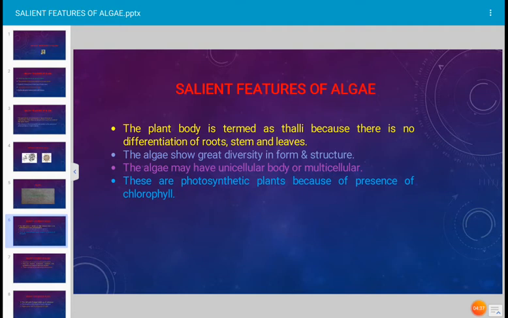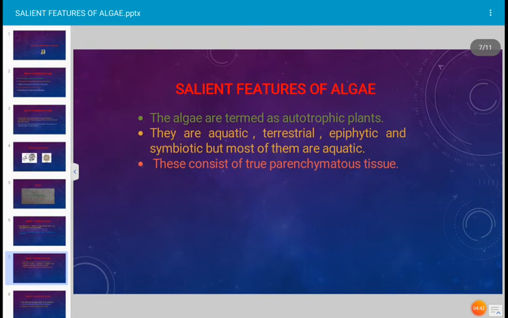And the algal plants are photosynthetic plants because they prepare their own food material, as I just discussed. And the algae are termed as autotrophic plants. Autotrophic means they prepare their own food material, autotrophs. Okay. And most of them are aquatic, just discussed. Terrestrial, they which grow on land. Epiphytic, which grow on plant branches of the large trees, symbiotic algae which grow inside the lichen thallus, like this. Okay, but one thing is very important, most of the algal forms, they are aquatic in nature.